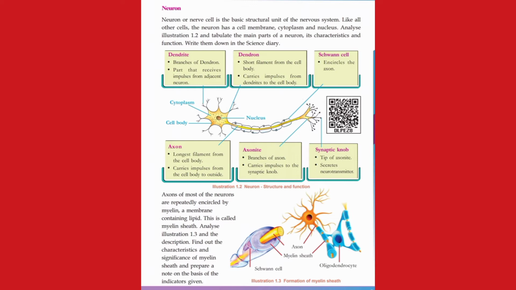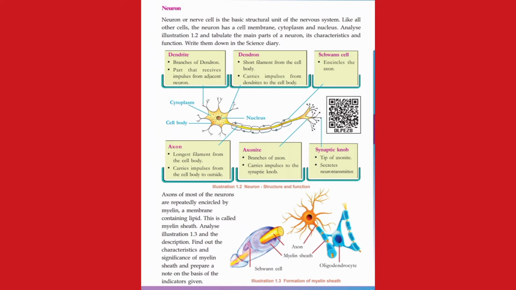Once more, what are the parts of the neuron? Axon, axonite, dendron, dendrite, synaptic nerve and Schwann cell. Then comes a new word, myelin sheath. What is the myelin sheath? Axons of most of the neurons are repeatedly encircled by myelin, a membrane containing lipid. That is, a lipid membrane repeatedly encircles the axons to form the myelin sheath. Formation of the myelin sheath is given in the picture.